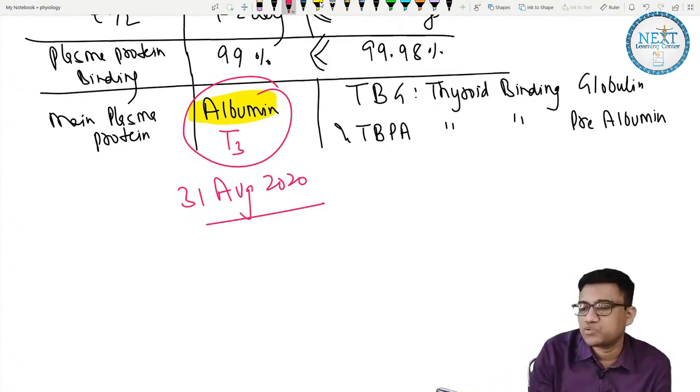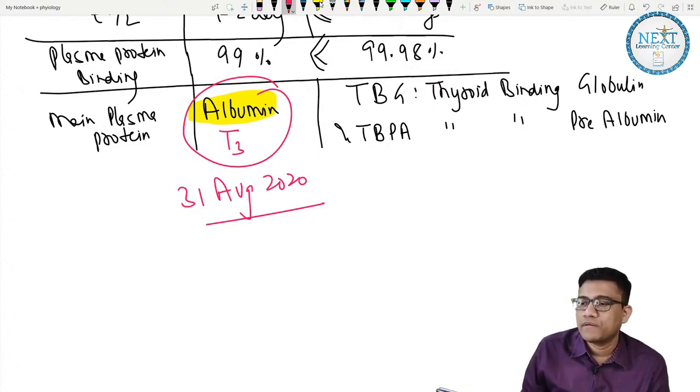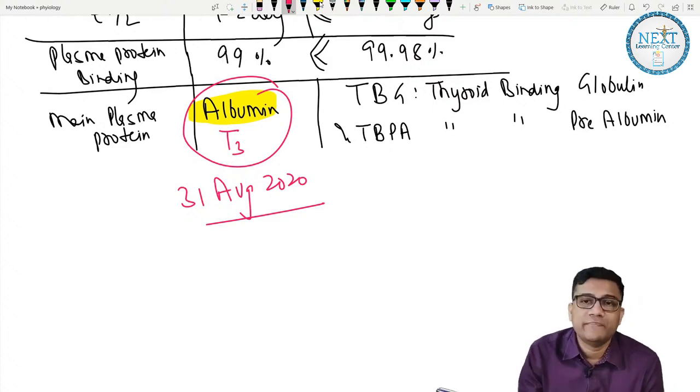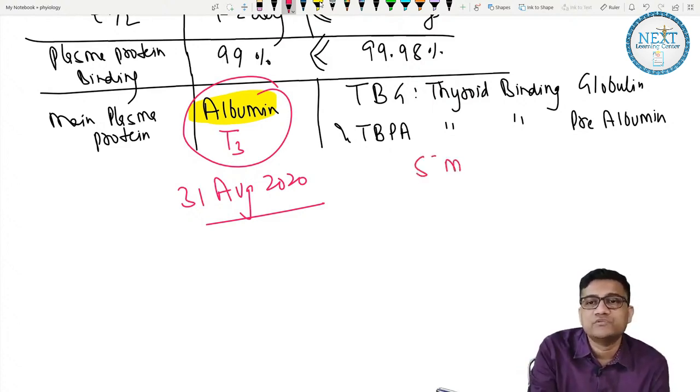Anyone can verify this question was there? T3 bind what? Albumin or this? Very good. Okay, that means you have covered almost 5 MCQs till now.